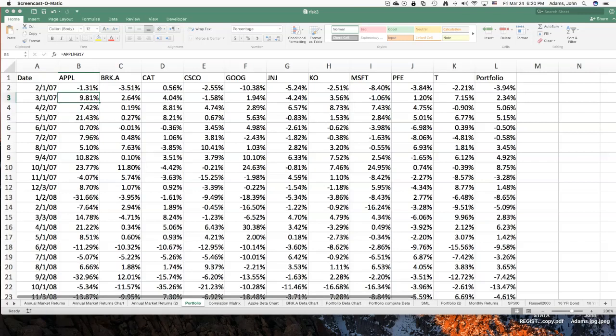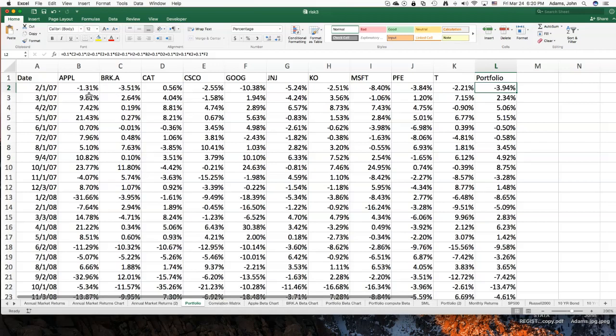So looking at our portfolio, February the 1st of 2007, so this is the February data. We've got the monthly return for Apple, AAPL, the ticker symbol, Berkshire Hathaway, Caterpillar, CAT, Cisco, Google, Johnson & Johnson, Coca-Cola, Microsoft, Pfizer, AT&T in our portfolio.